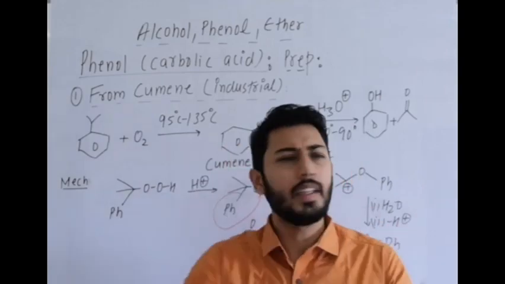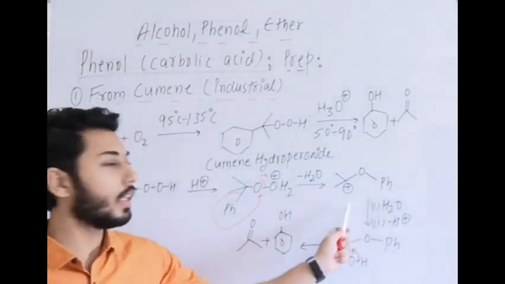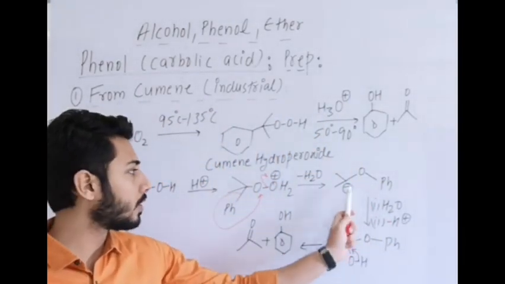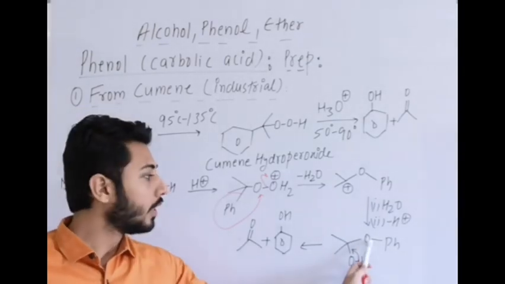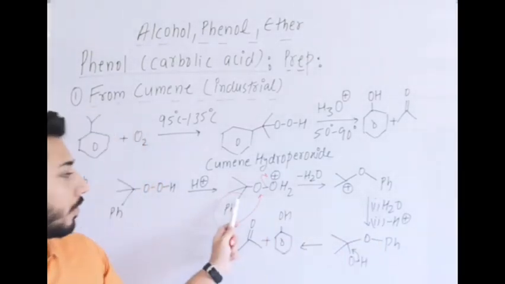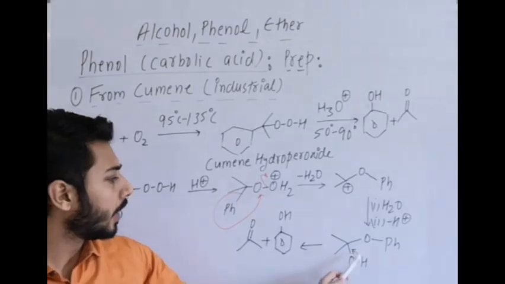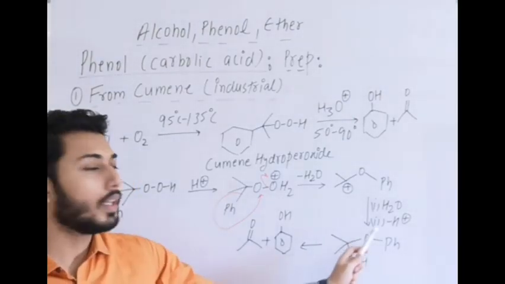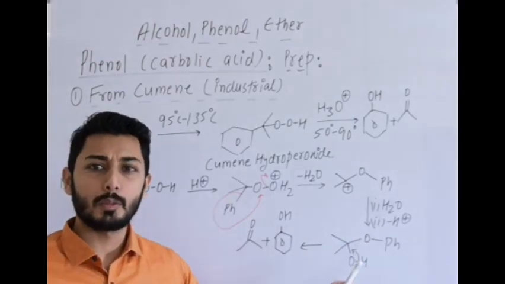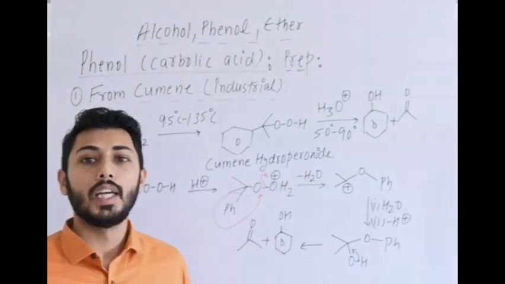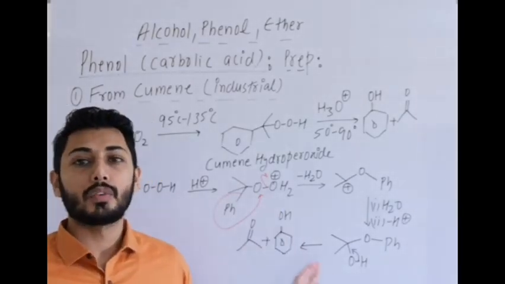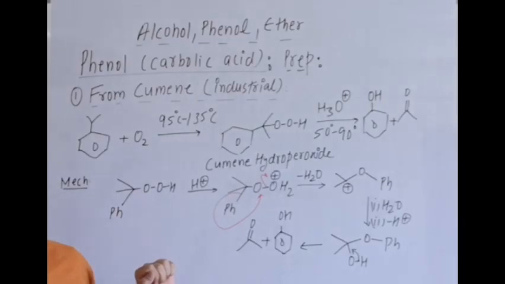Maybe simultaneously it happens that when it forms, quickly water will attack. Minus of H plus, it finally forms OH, there is OPh. This Ph has migrated from there. Then in the next step, a double bond forms, OH, O minus leaves, O minus takes H plus from solution. So that is the way phenol is formed from isopropyl benzene.